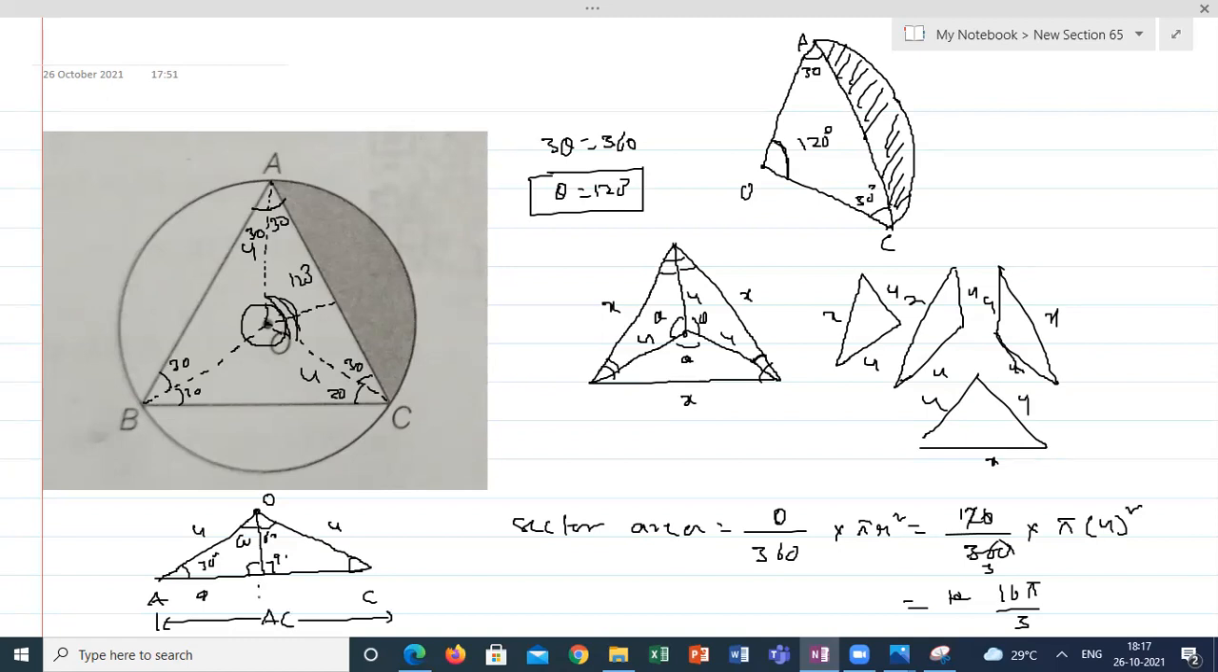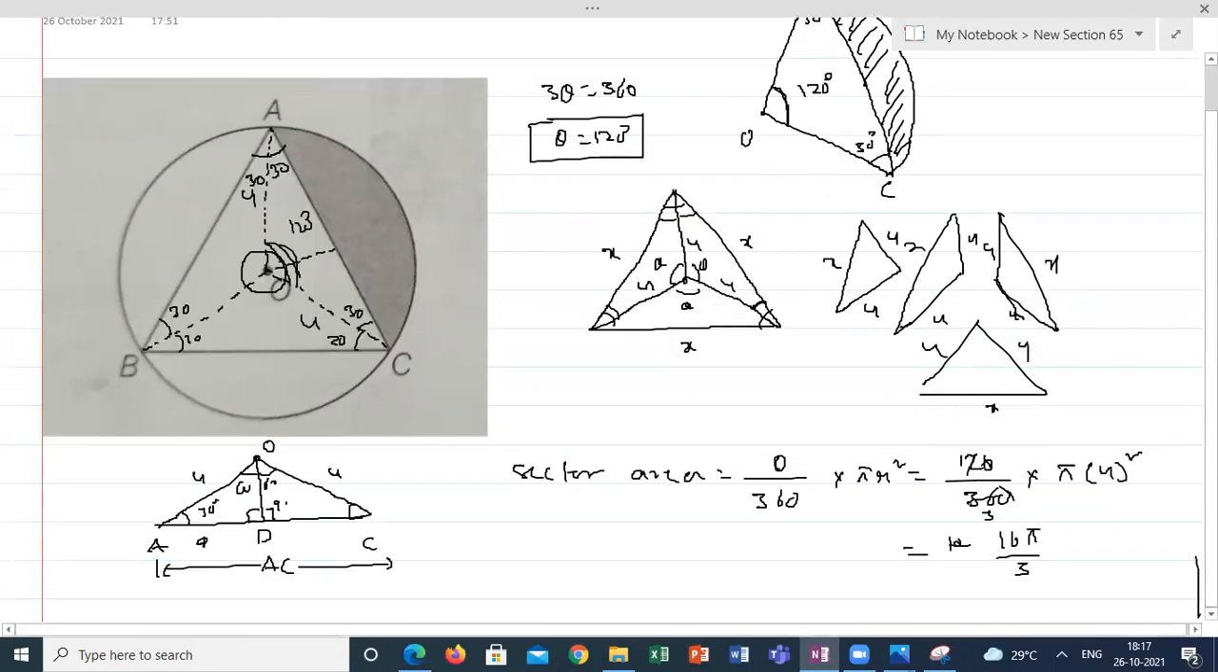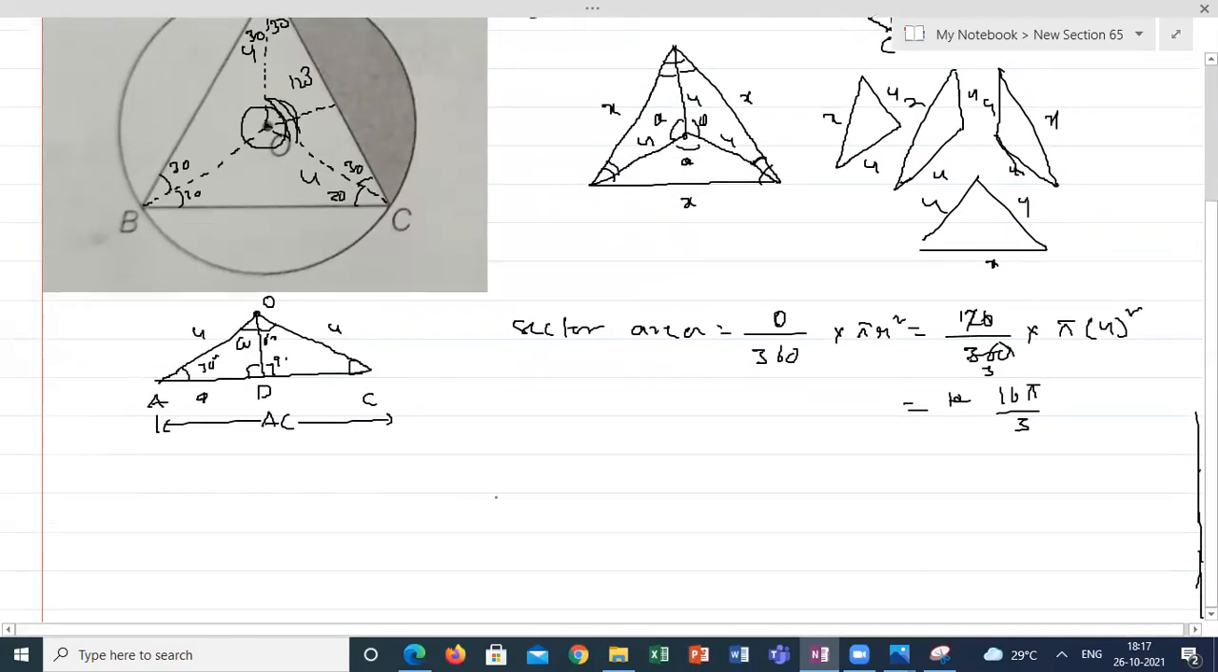Suppose it is intersecting at D, calculate the CD value. How to calculate the CD value? You know the hypotenuse. If I know the height, it will be easy. If I know the base, it will be easy. How to calculate? I know this angle, which is 30. If I'm taking sine 30, it will be opposite side OD by hypotenuse. Opposite side is the height of the triangle. Hypotenuse is 4. So H is equal to sine 30 into 4.